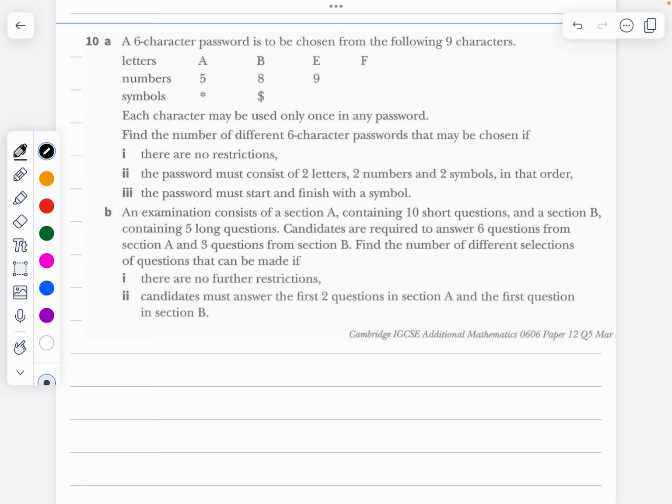Now coming to question number 10. This is from March 2016, paper 12, question number 5.